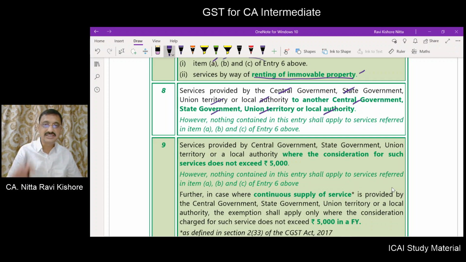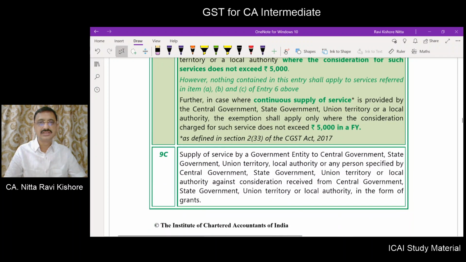Then the consideration charged is not subjected to GST. But for items given in points A, B, C of entry number 6, this entry number 8 is not applicable. So for services other than those mentioned in points A, B, C of entry number 6, any service provided by a government to another government is exempt.